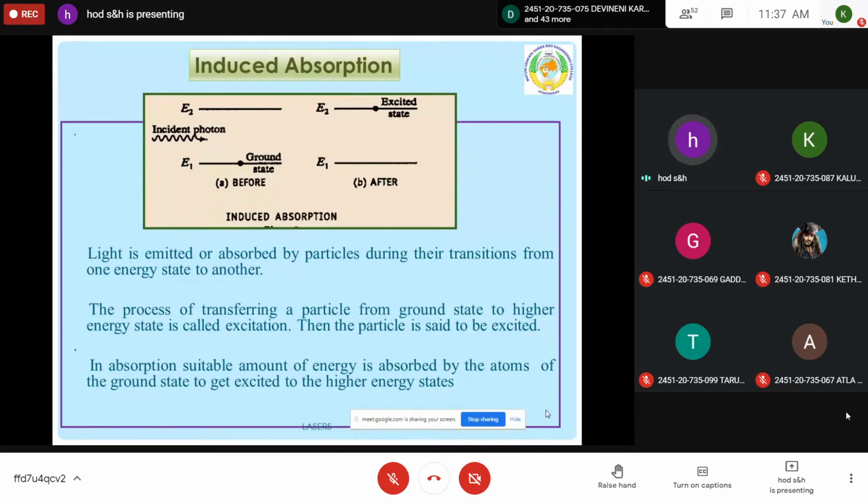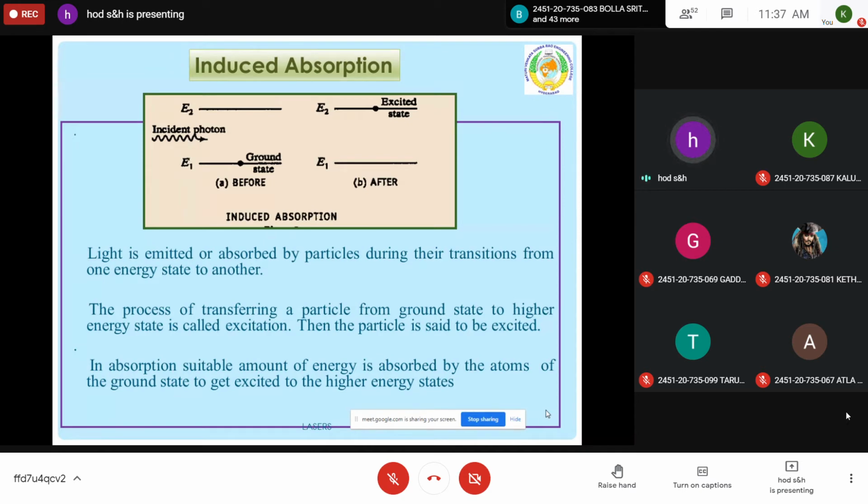The process by which an atom or particle moves from a lower state to a higher state is called excitation. For excitation, external energy is required, so that the atom in the ground state takes the energy, its momentum increases, and it moves from the lower energy state to the higher energy state.